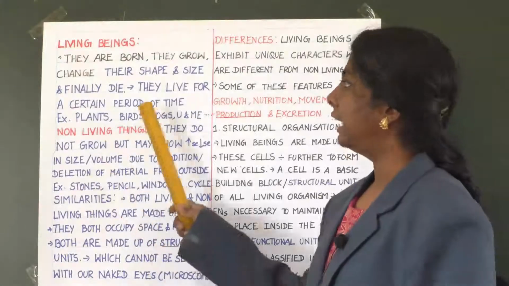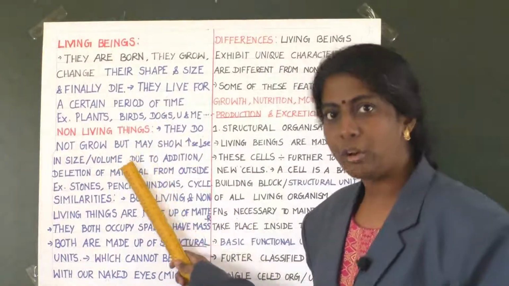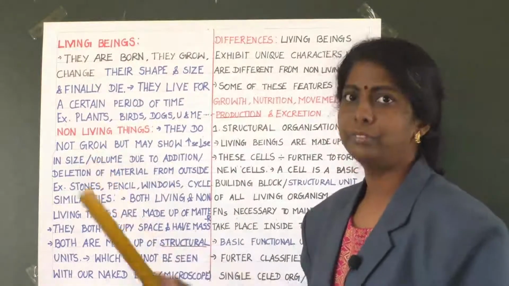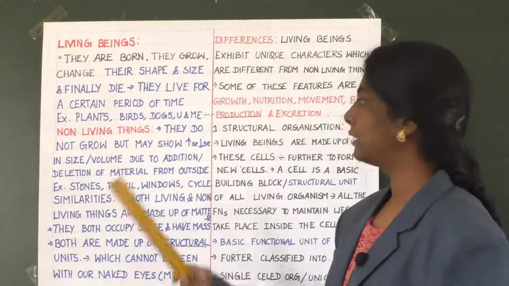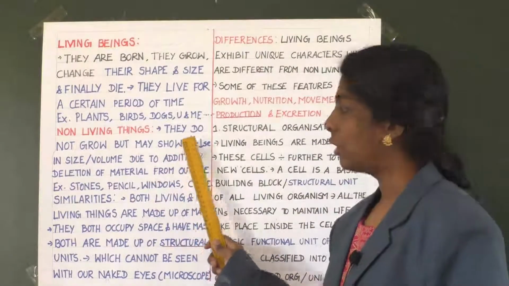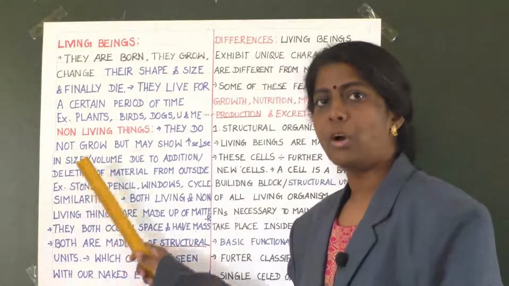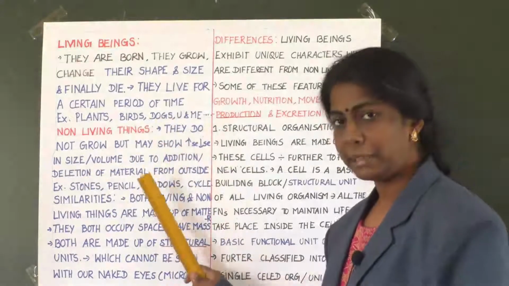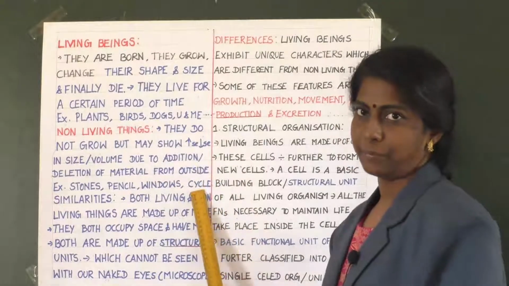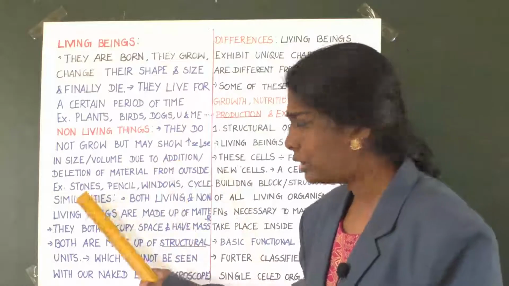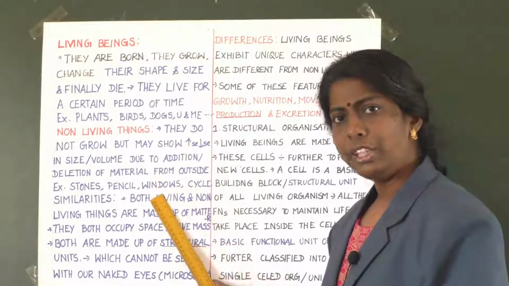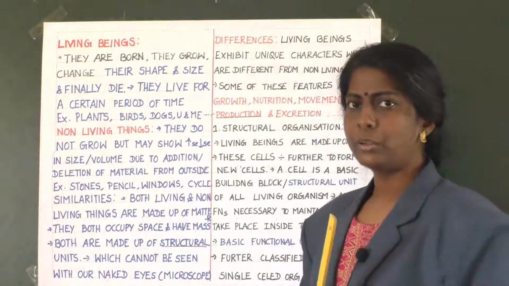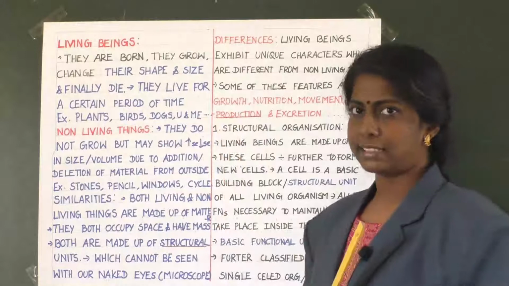Clear? Then about non-living things. What do you mean by non-living things? They do not grow, but they may show an increase or decrease in size or volume due to addition or deletion of material from outside. For example, stones, pencil, windows, cycle, so many non-living things are there.